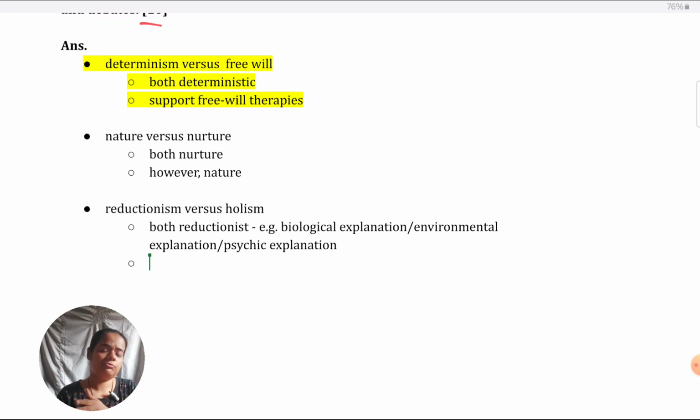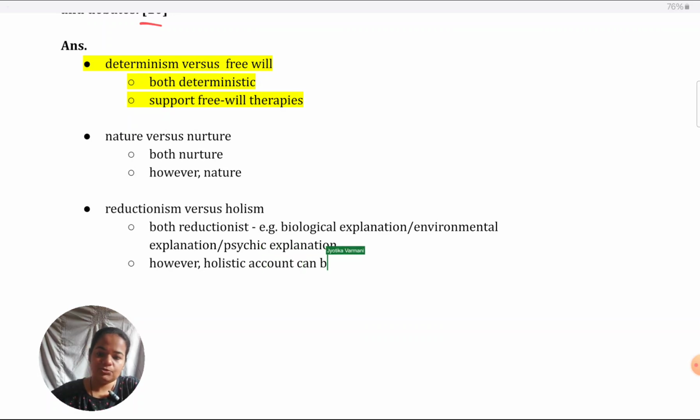So, I cannot give a counterpoint and say, however, they are also holistic. They are not. But I can give a counterpoint in the sense that if they would have taken a holistic approach, that is, if they combine with any of these other explanations, then they can provide a more holistic account for depression.